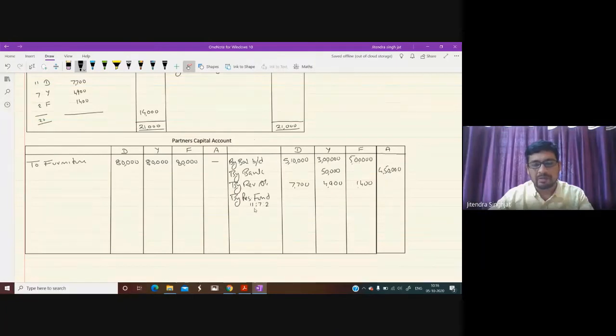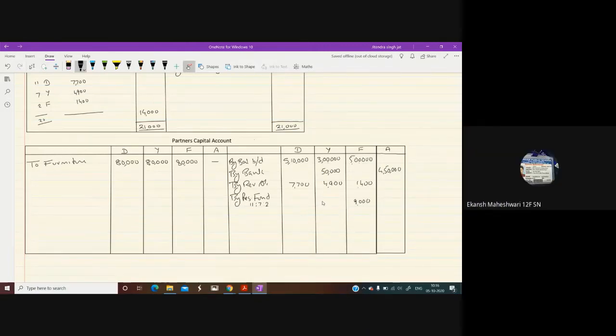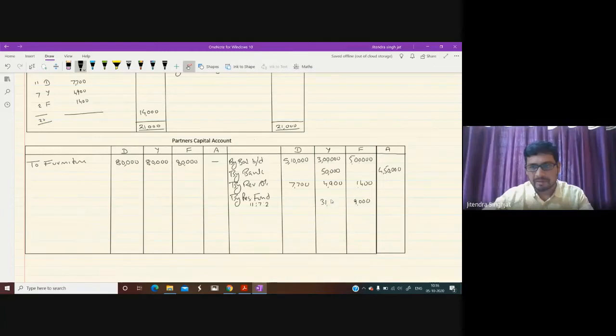So 90,000 divided by 20, 4,500, isn't it? 4,500 into 2, so 9,000 will come here. 4,500 into 7, 31,500. And 11, 49,500. Very good. I was also calculating the same amount.